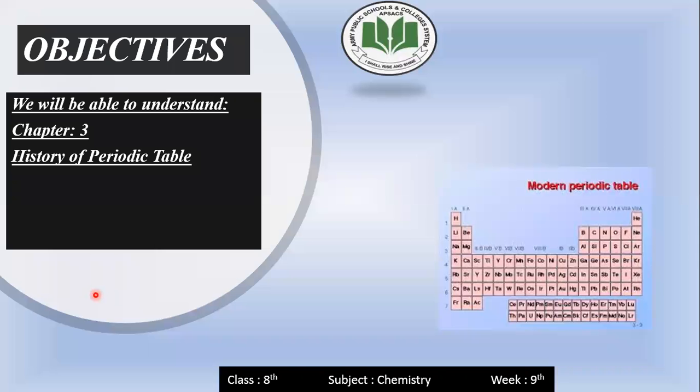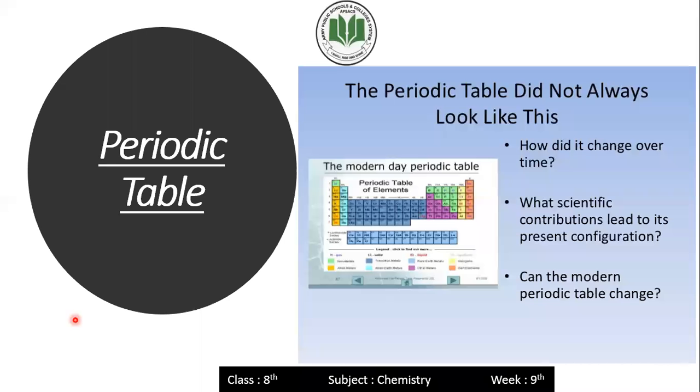And students, today we will be able to understand the history of the periodic table of chapter number 3. Okay, what is the periodic table? The periodic table did not always look like this. How did it change over time? What scientific contributions led to its present configuration? Can the modern periodic table change? Yes, we will learn and discuss these questions.